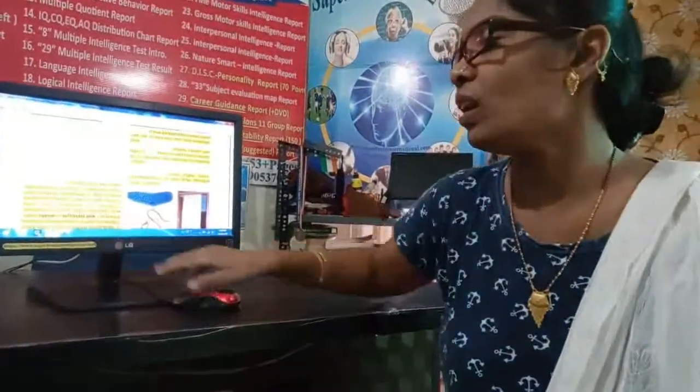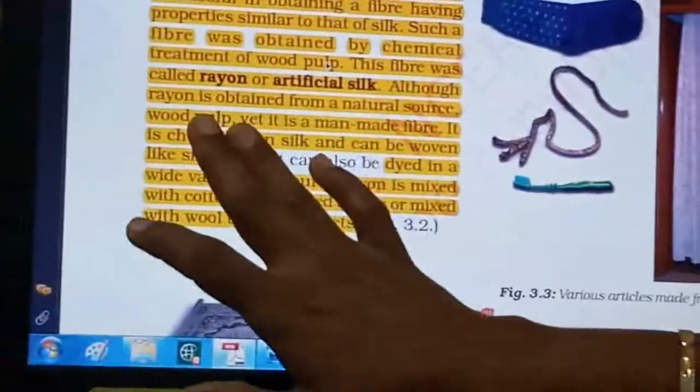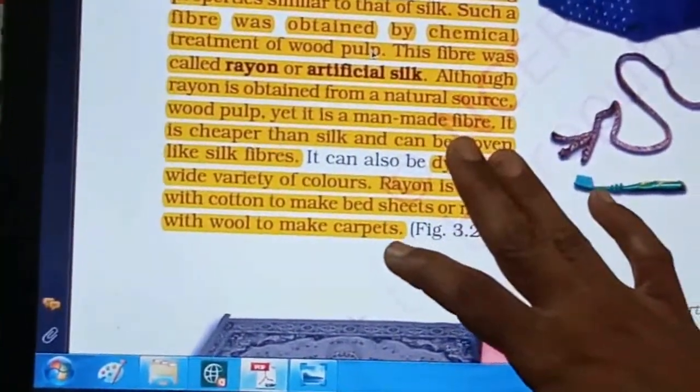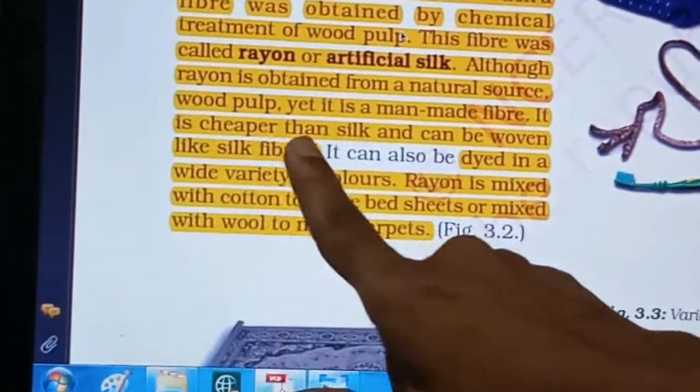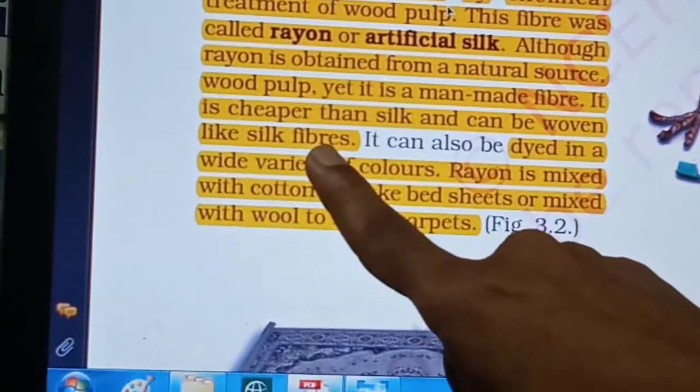That's why this is called an artificial fiber. Although rayon is obtained from a natural source, wood pulp, it is a man-made fiber and is cheaper than silk. It can be woven like silk fibers.